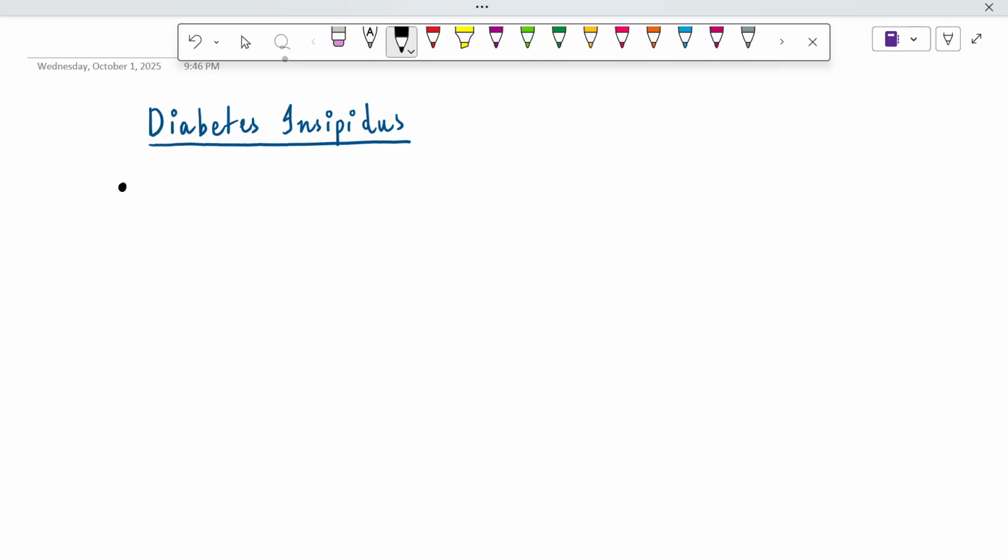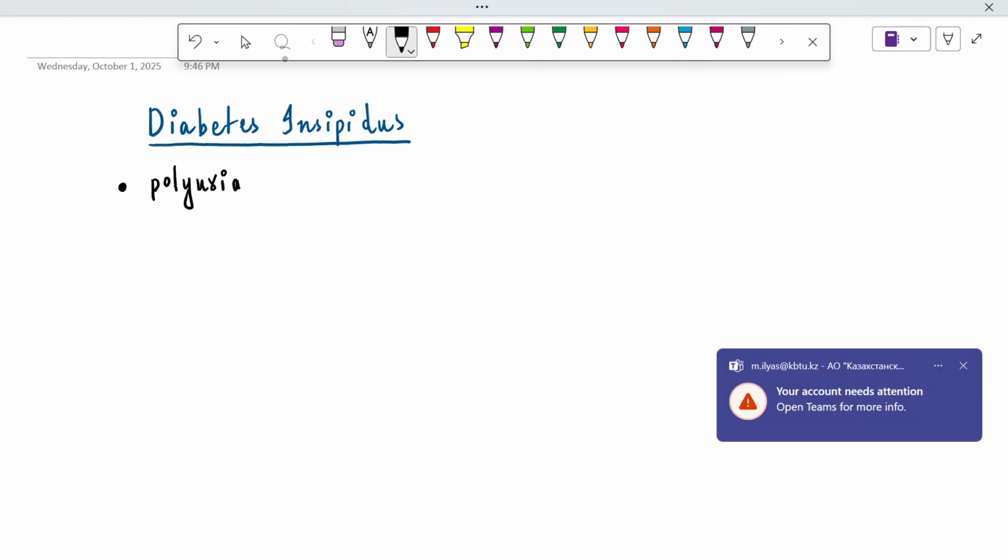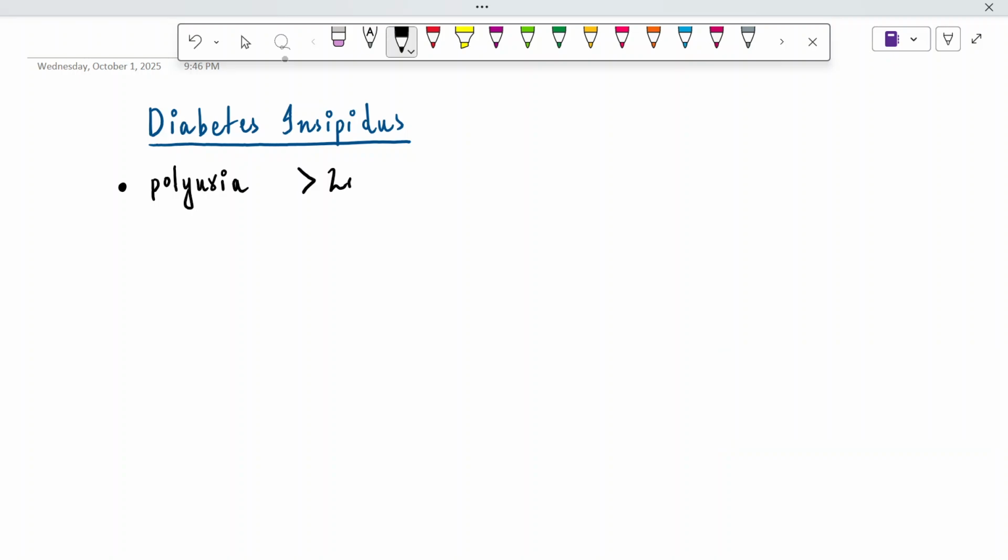So, in diabetes insipidus, there will be polyuria, and some textbooks suggest that polyuria can be more than 20 liters per day. And it's a huge amount, 20 liters per day, but most of the patients complain of polyuria of more than 3 liters per day. Okay, this was for polyuria.